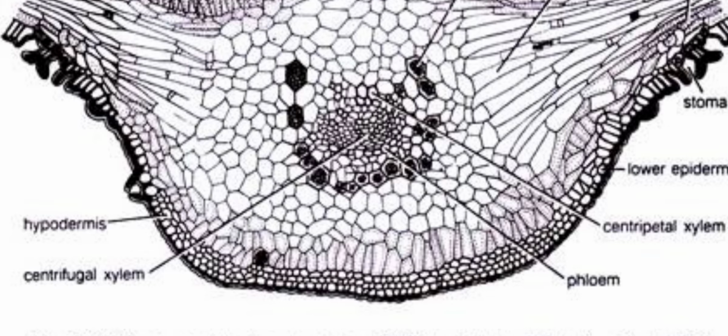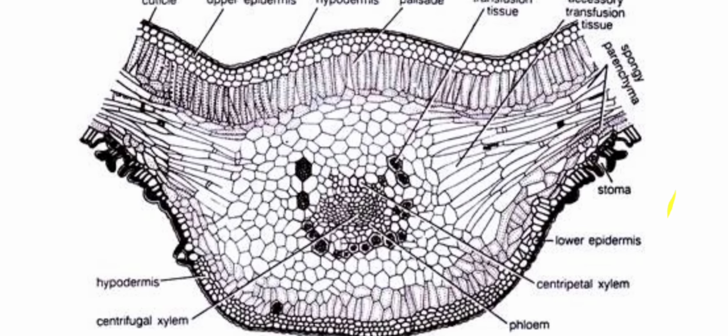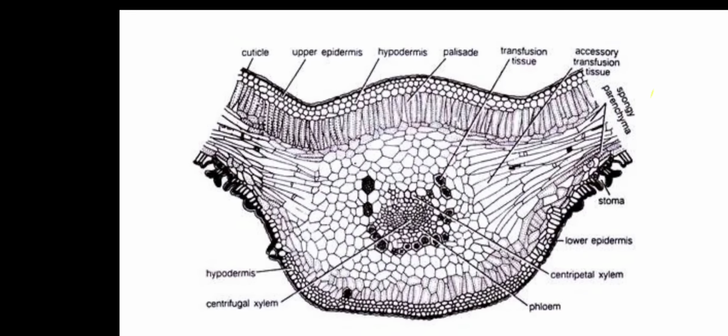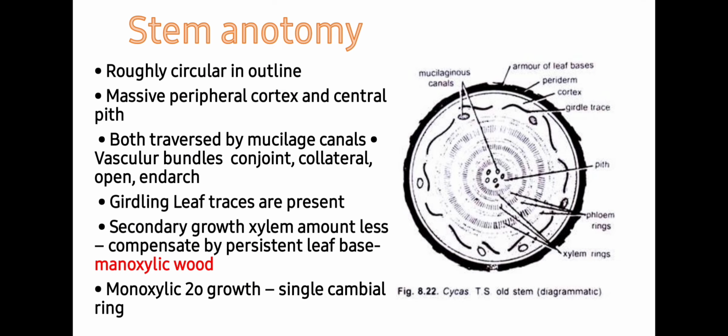Phloem is arc-shaped and remains separated by the cambium. Phloem consists of sieve tubes and phloem parenchyma. Companion cells are absent, as is the characteristic feature of most of the gymnosperms. So this is the anatomy of leaf. Next is stem. Stem is roughly circular in outline.